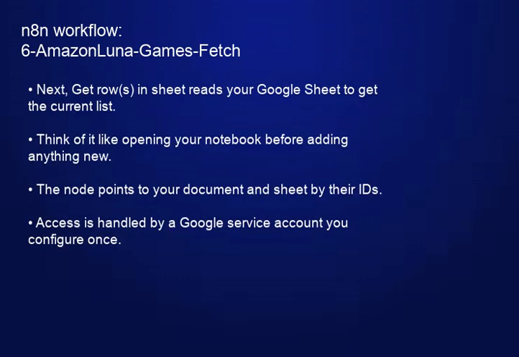Next, the Get row(s) in sheet node reads your Google Sheet to get the current list. Think of it like opening your notebook before adding anything new. The node points to your document and sheet by their IDs. Access is handled by a Google service account you configure once.